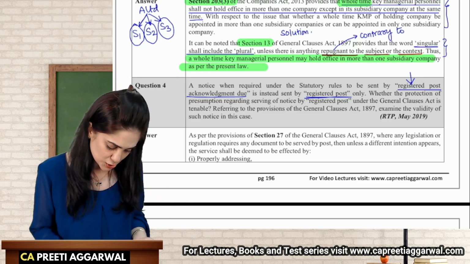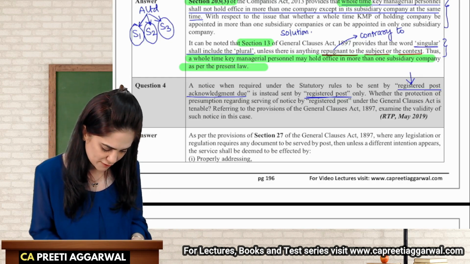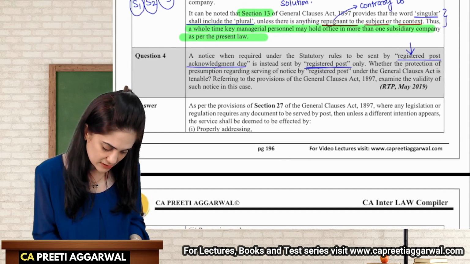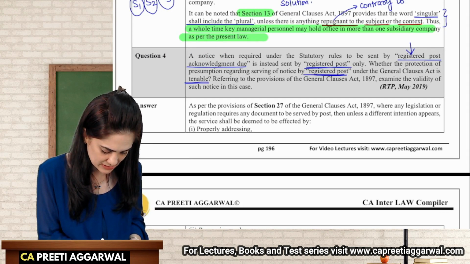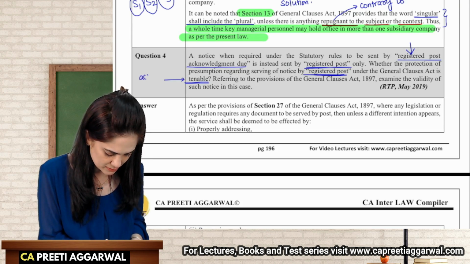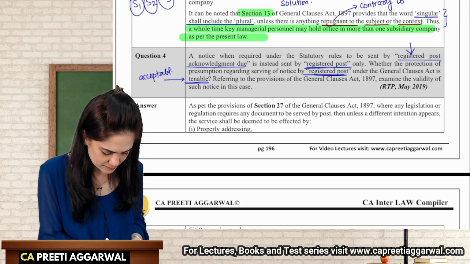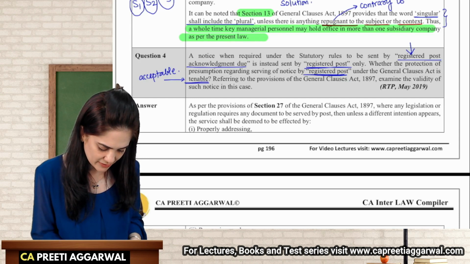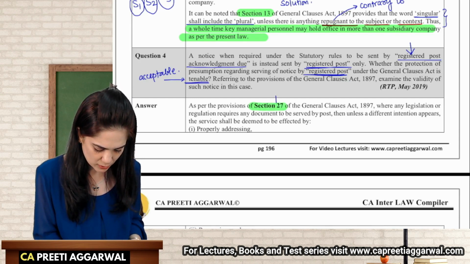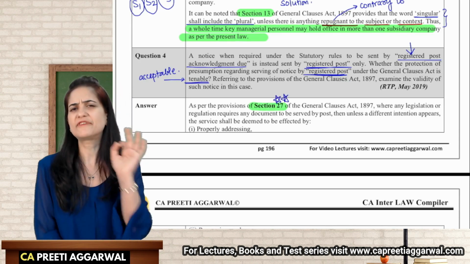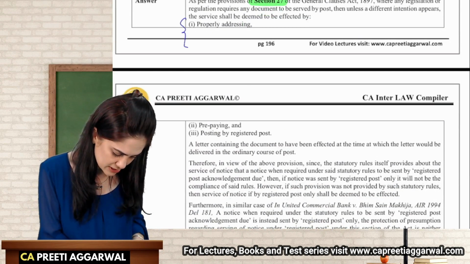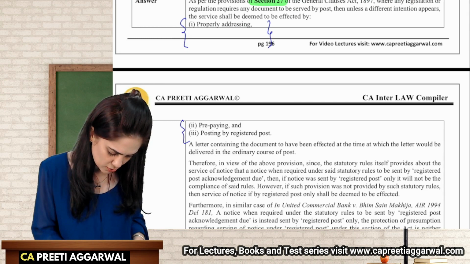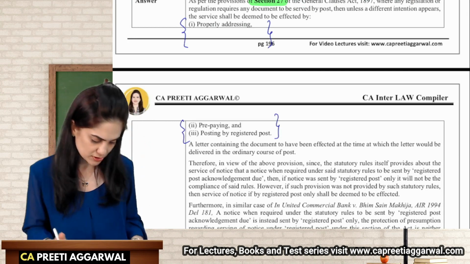So whether the protection of presumption regarding the service of notice by registered post is tenable. Tenable means, is it acceptable? No, it's not acceptable. Section 27 is an important section for exam because it is a very frequently asked section in the exam, and you need to learn these provisions also.